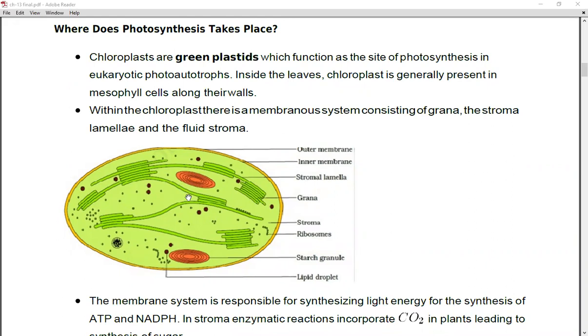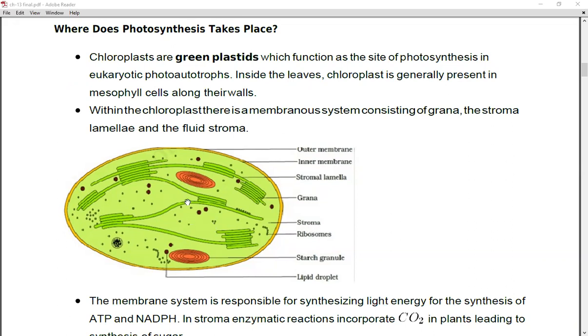That is, it has two membranes, a double membrane organelle, and it consists of grana. There you can see where I'm showing the cursor, these green colored thread-like structures are grana. Then the stroma is the fluid which is present inside, the background of the whole chloroplast.